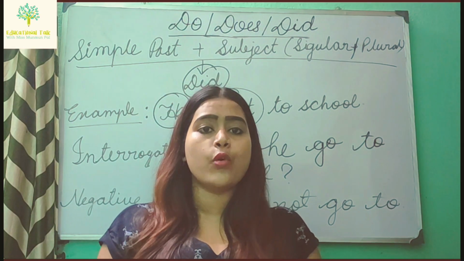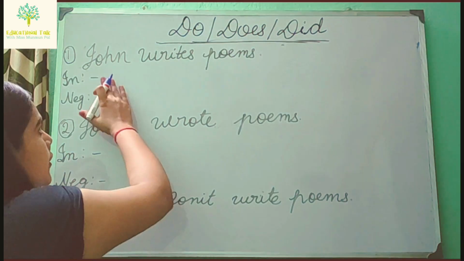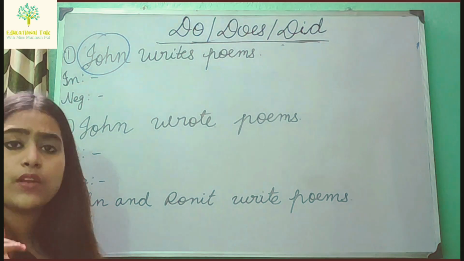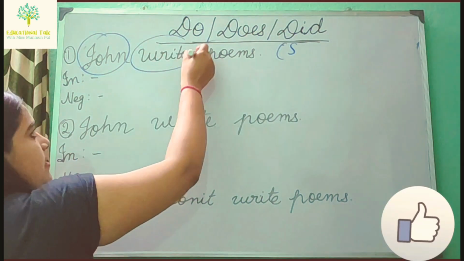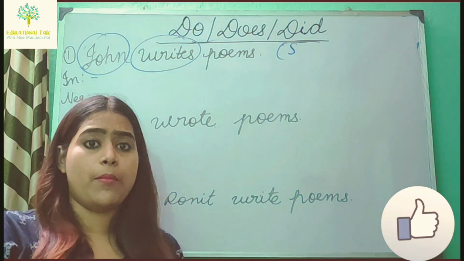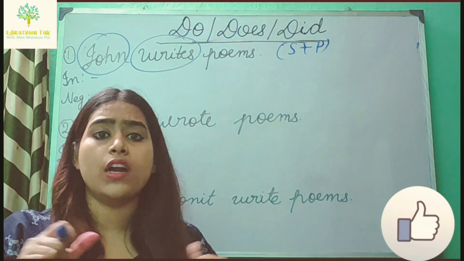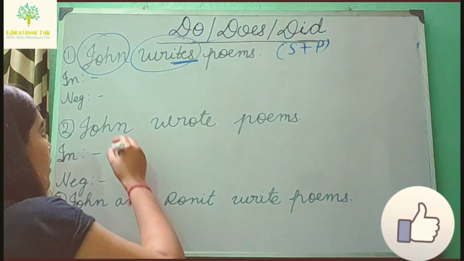Now I am showing you more examples so that it will clear your doubts. John writes poems. Here John, the subject, is singular, plus the verb writes. Writes is in present form. So in present form we use do or does. Here s is there, so that means it will be does.